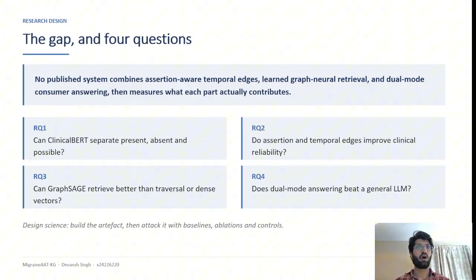Each of these has been solved on its own. An assertion classifier has been built, but the output never reaches a graph edge. Temporal medical graphs already exist, but edges carry no assertion. Biomedical graph networks exist, but they predict links, not answers for the patient. Nobody has put all these three things together, and that is my gap. Nobody has measured which part actually earned its place. So I asked four questions, one per component and one commitment running through all of them: prove it with controls, not claims.